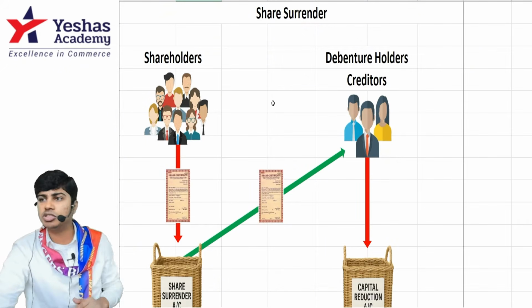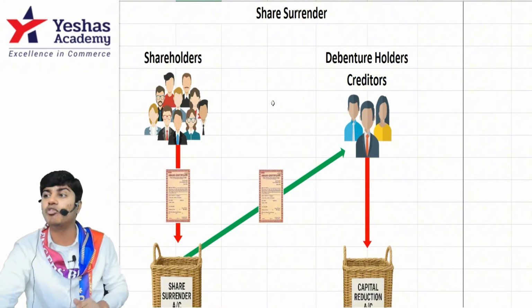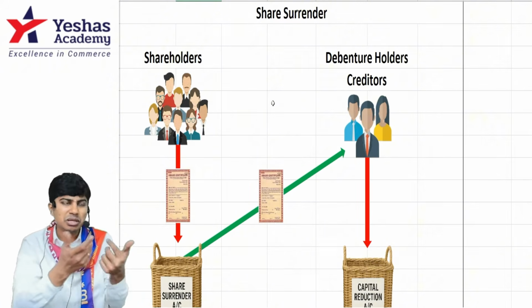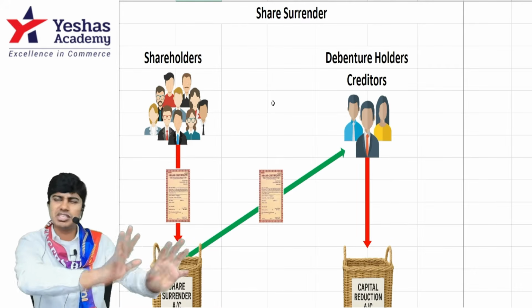Your interest on debentures is due for the last 3 years. Debenture holders are due for redemption but you have not yet paid. Arrears of preference dividend is there for 3 years. You should give them money, but you don't have money to give. You will somehow convince them: I will give you equity shares.